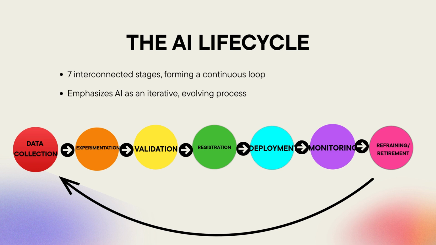The AI lifecycle is not a one time sequence. After deployment, we monitor performance. If accuracy drops or new requirements emerge, retraining begins with a fresh data collection. If a model is retired, its replacement also starts with new data. That's why the cycle closes the loop. Retraining or retirement always lead back to collection and preparation, ensuring the system stays relevant.